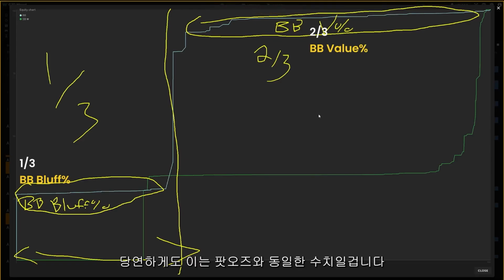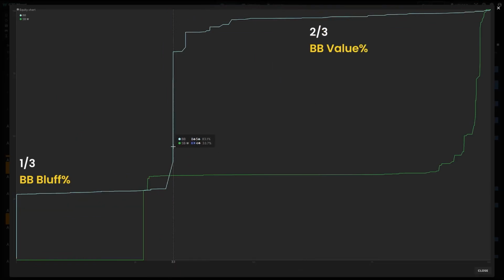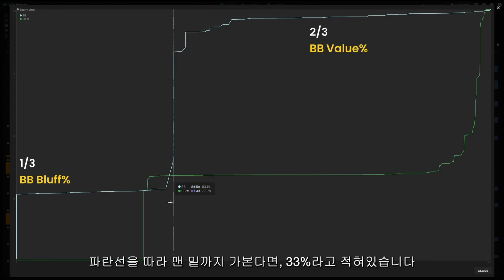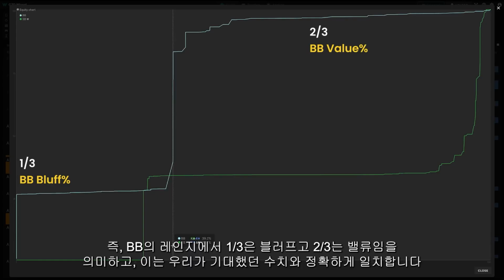And again, it's just going to be equal to whatever the pot odds dictate. So if we hover our mouse directly over this blue line and scroll down to the bottom, this will tell you the frequency. If I line that up, you can see it says 33 at the very bottom here, which tells us that one third of big blind's range are bluffs and two thirds are value bets, which is exactly what we expect in this scenario.